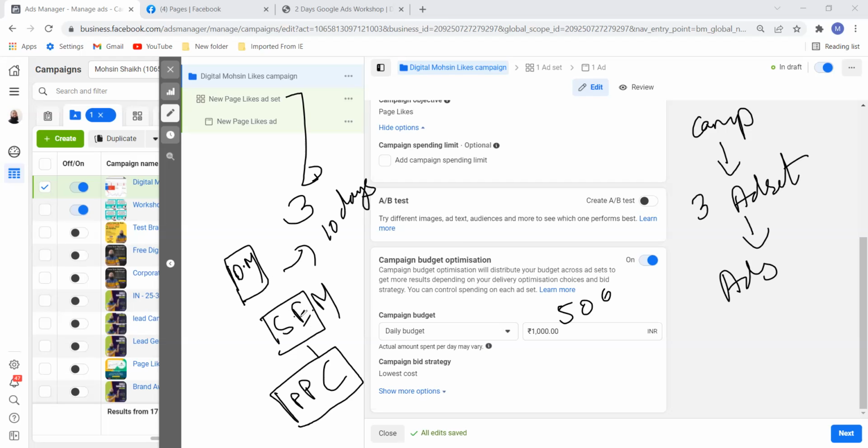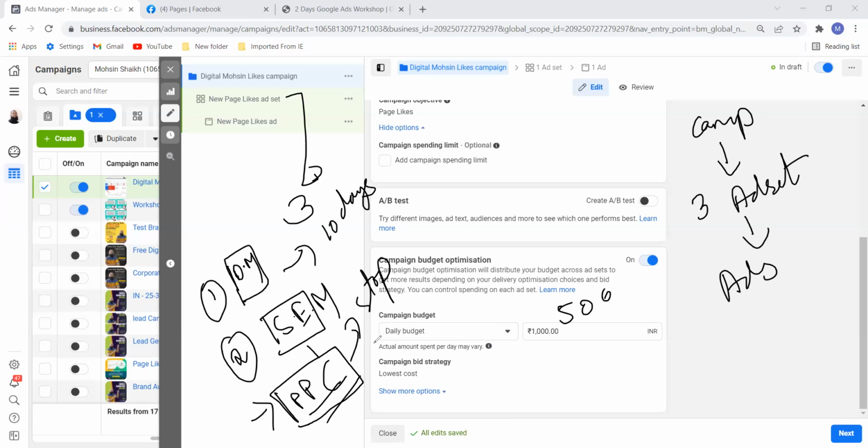Whichever is performing the best, for example, I saw that this is performing excellent, this is also performing, and this is not performing. So after 10 days, I will stop this one, because I got to know from more than 2 or 3 lakh people who viewed my ad that they are not clicking on it.